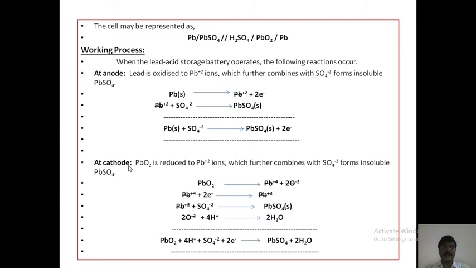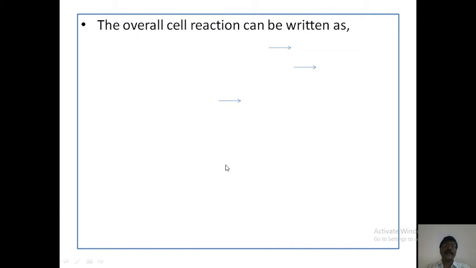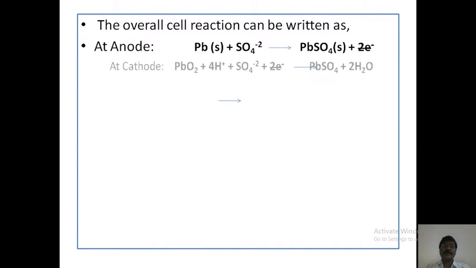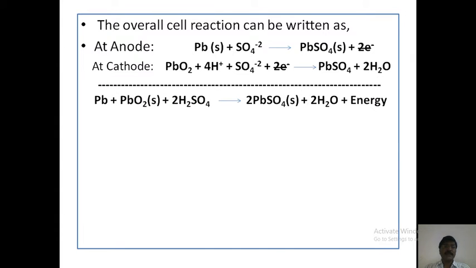This is the anodic cell reaction, and this is the cathodic cell reaction. Next, the overall cell reaction can be written as the sum of the anodic and cathodic reactions: Pb plus PbO2 plus 2H2SO4 gives 2PbSO4 plus 2H2O plus energy.